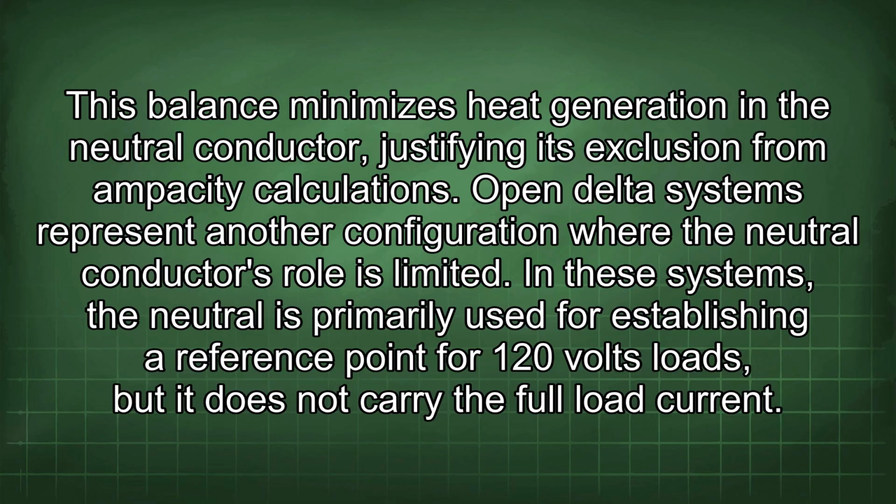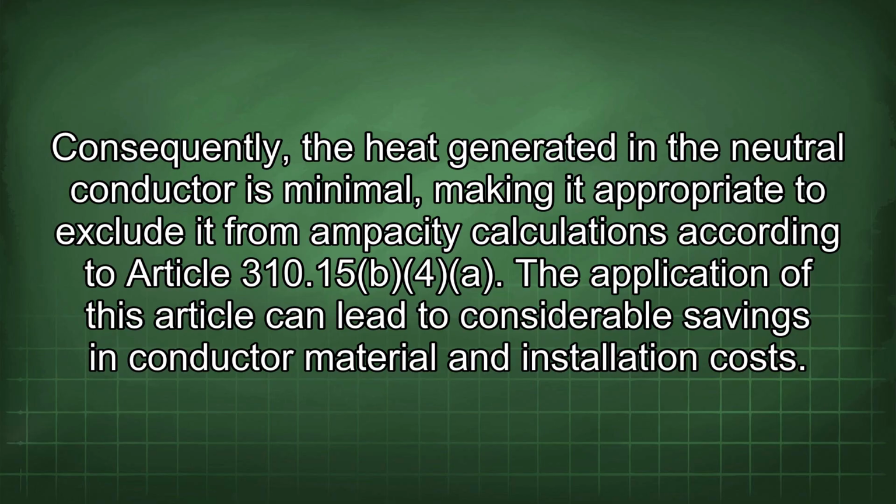Open delta systems represent another configuration where the neutral conductor's role is limited. In these systems, the neutral is primarily used for establishing a reference point for 120 volt loads, but it does not carry the full load current. Consequently, the heat generated in the neutral conductor is minimal, making it appropriate to exclude it from ampacity calculations according to Article 310.15(B)(4). The application of this article can lead to considerable savings in conductor material and installation costs.